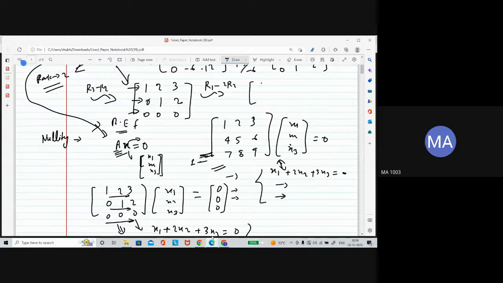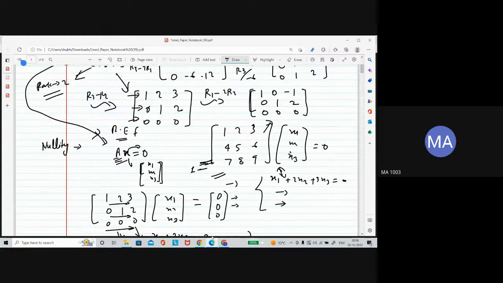So this is going to be 1 0, and this is going to be minus 1 0 1. This is 2 here, 0 0 0. So now see, this is in reduced row echelon form. This matrix is the reduced row echelon form of this matrix.